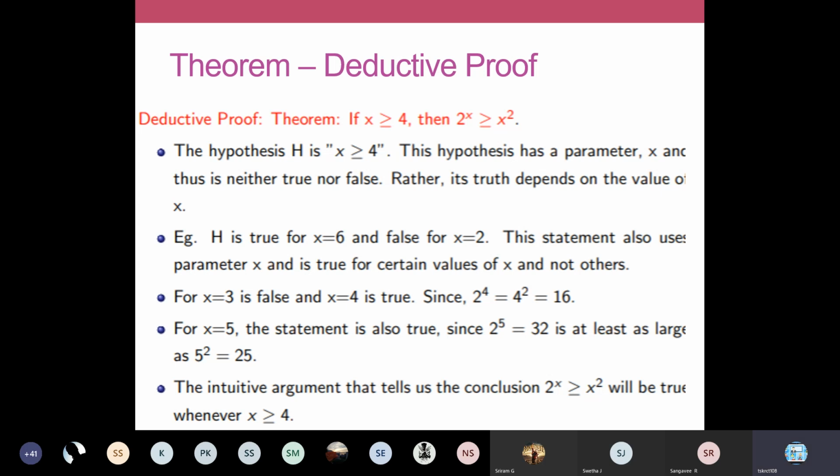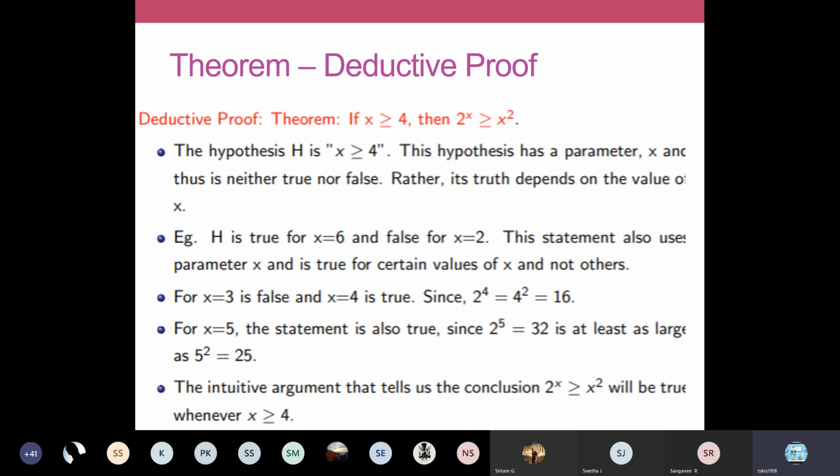When x is 2, 2 power 2 is 4, and here also 2 squared is 4, so it is equal and the condition holds true. When you take x as 3, 2 power 3 greater than or equal to 3 power 2: 2 power 3 is 8, and 8 is not greater than or equal to 9, so the condition is false. So among 1, 2 and 3, 1 is false and 3 is false.